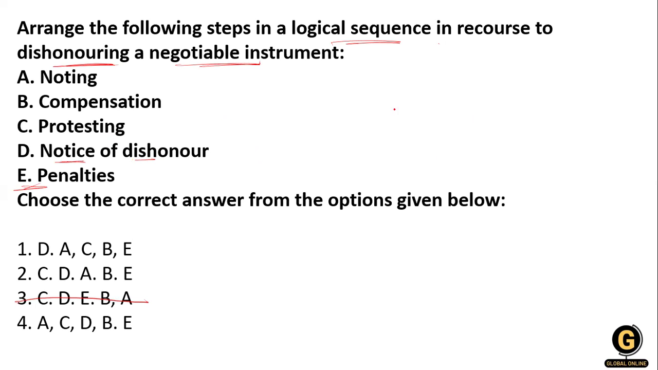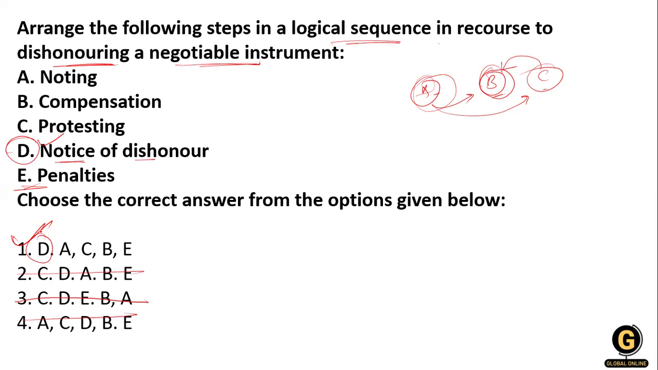Clear? Suppose A is a person, B is a person, and C is a person. A draws a bill in the name of B, and B accepts it. When he goes to the bank, the bill is dishonored. So it is the responsibility of A or C to give notice of dishonor of the bill to B. This is the first thing he has to do, so notice of dishonor is the first option. D is over here, we cut it all, so option A is right.